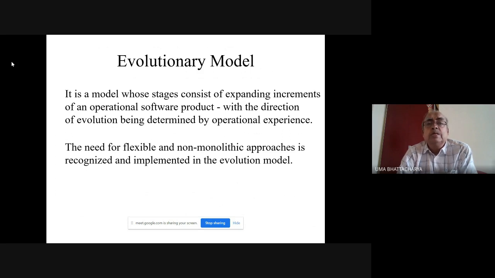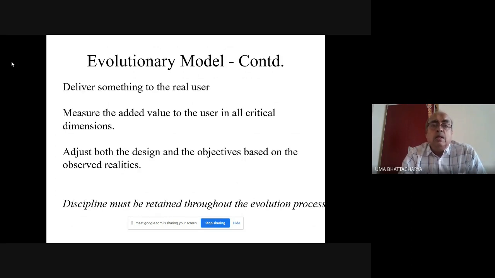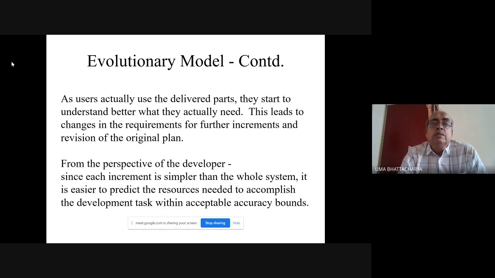Then we have also discussed evolutionary model. In between, we had mentioned prototyping. We have also introduced both types of prototyping. That is, we should say, evolutionary prototypes and throwaway prototypes. And we have discussed the advantages of evolutionary model, which is essentially the de facto standard in today's software development process.